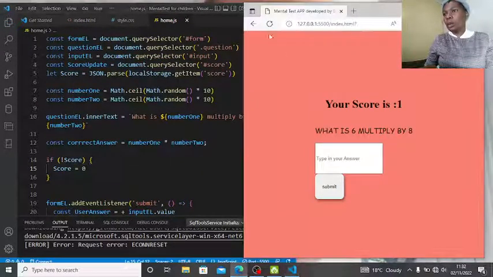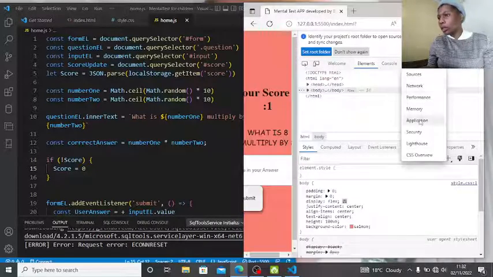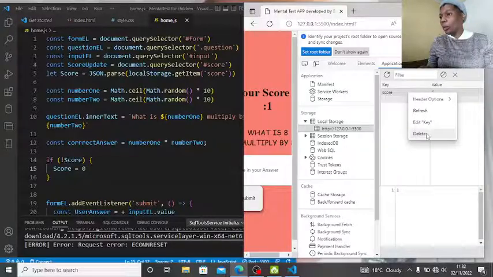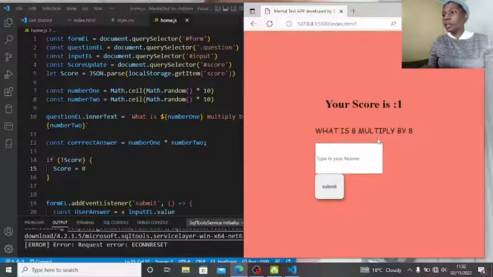That is how we should do it. Okay, we need to also delete our local storage, because this is storing exactly where we want it. Let me delete this. Okay, let us close it. Let us refresh. It should be 0.